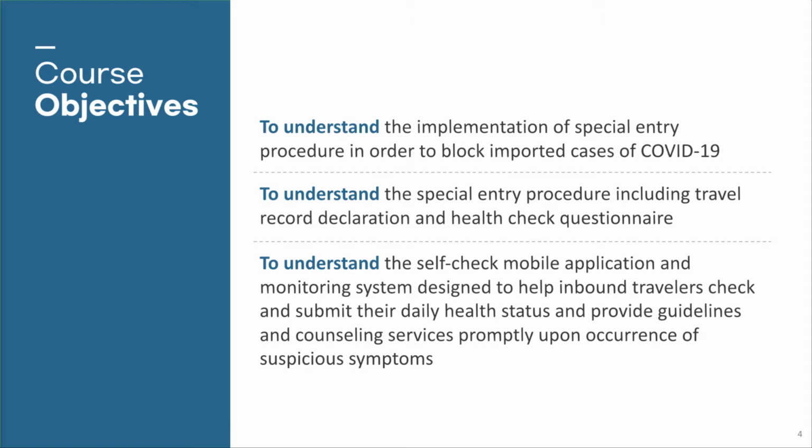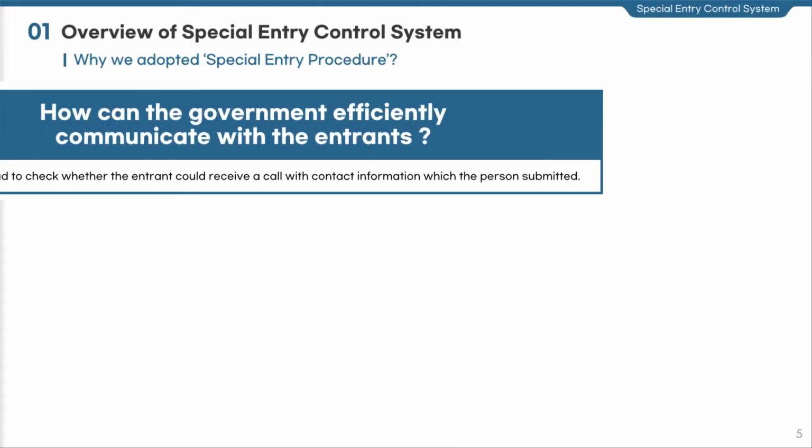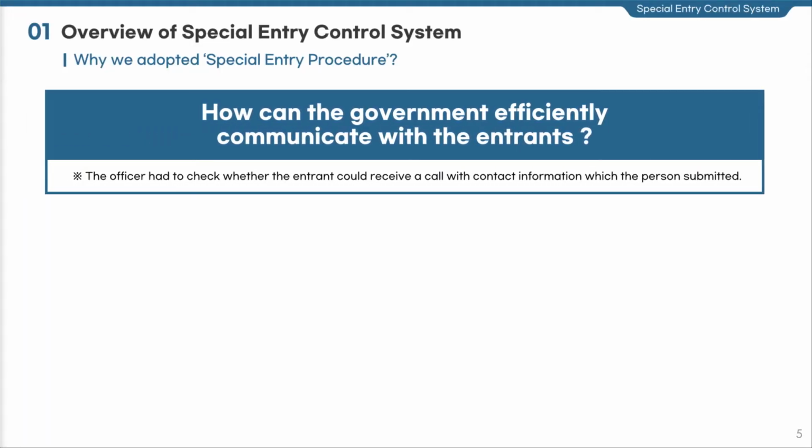We have introduced and implemented the Special Entry Control System, which is to check the address of entrants during their stay in Korea and their contact information including mobile phone number available to reach them all the time, to communicate with those having contacts with suspicious individuals during their flight in case where people infected by COVID-19 are detected among entrants.